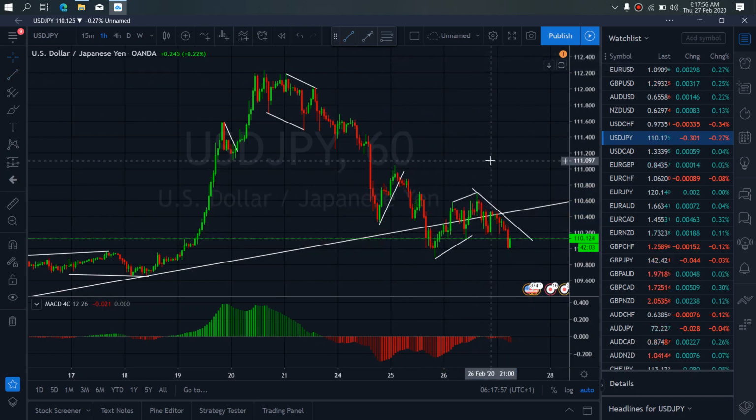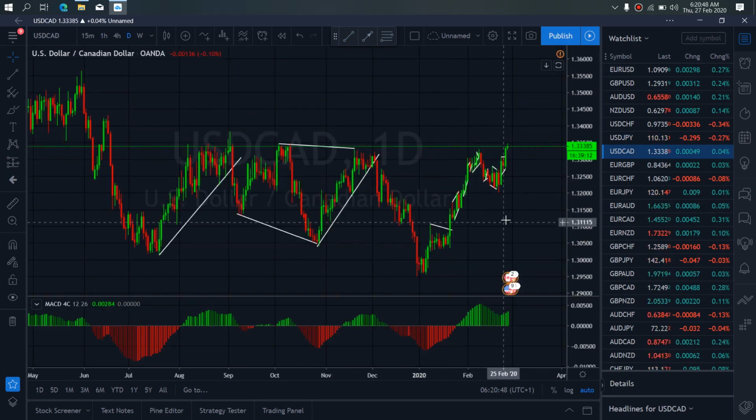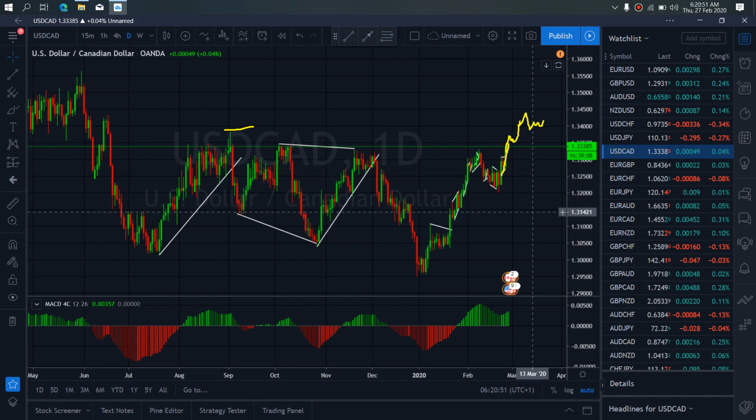On dollar yen for today, so watch out for that. On dollar card for today, dollar card gave us the buy momentum yesterday that we expected. So we expect more of this to come through after corrections to tag this top before we see if they reverse from that top level to give us sales to the downside. So we want to watch for more buys today on dollar card.